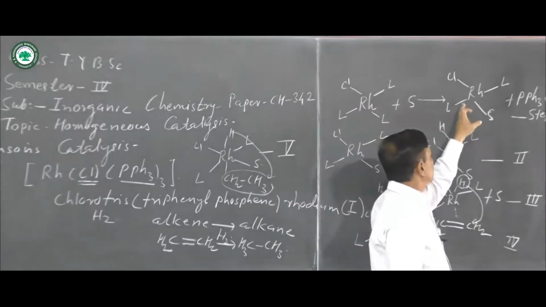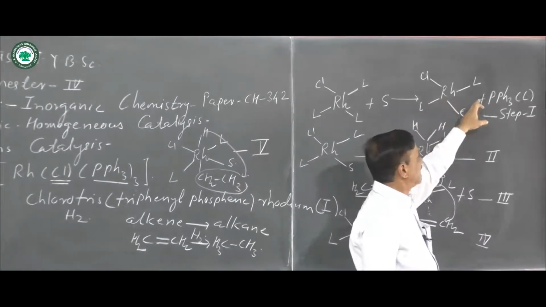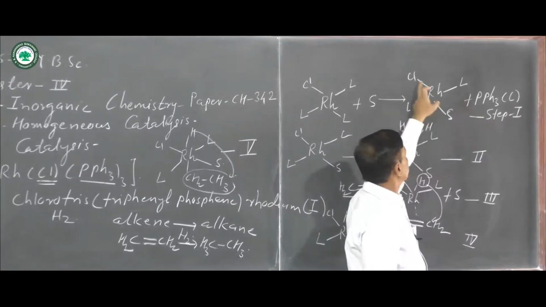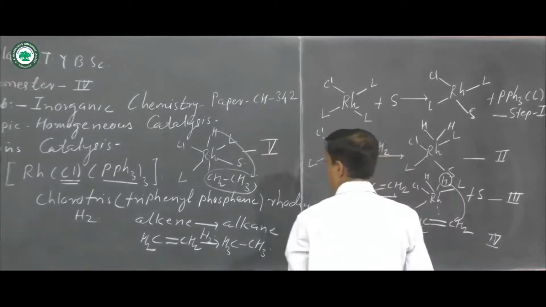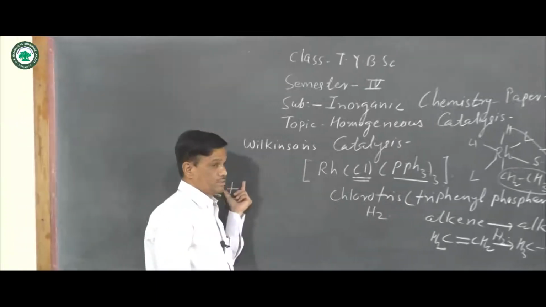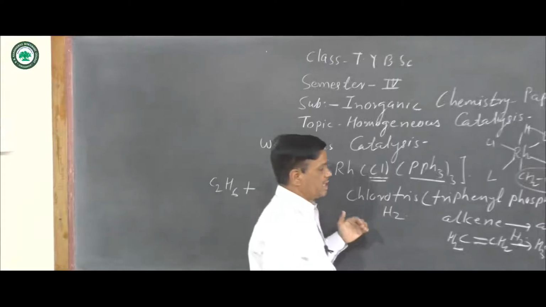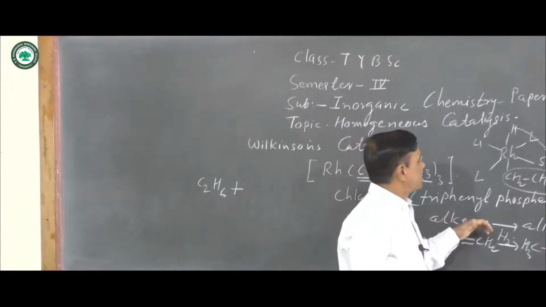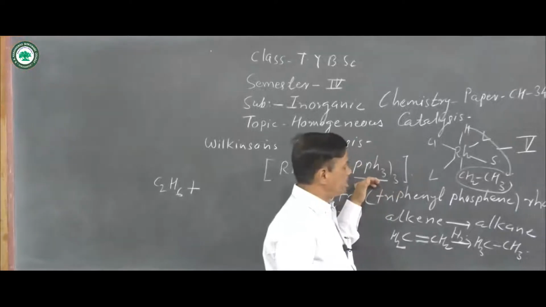Means the original is rhodium as a metal, then two ligands of triphenylphosphine, one chloride ligand and one solvated molecule, and the product is C2H6, that is ethane. Means in the Wilkinson catalysis reaction, alkenes are converted into alkanes by using a rhodium catalyst.